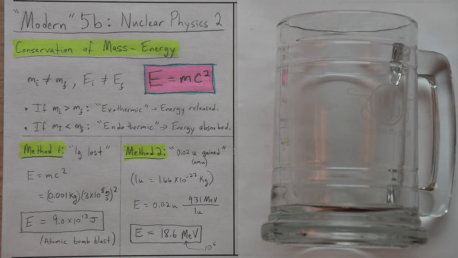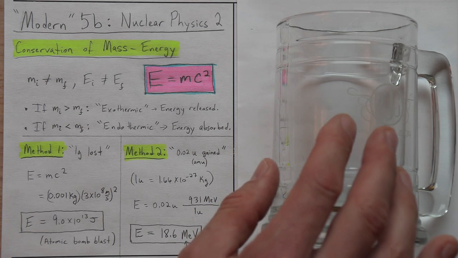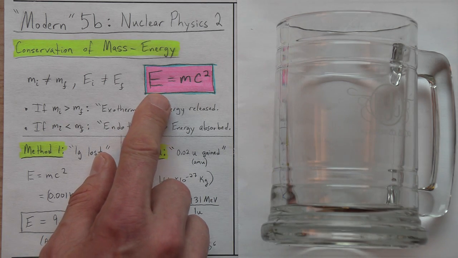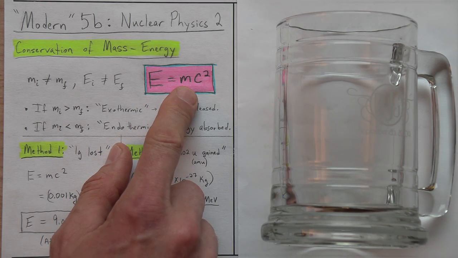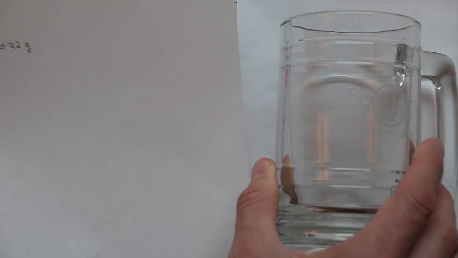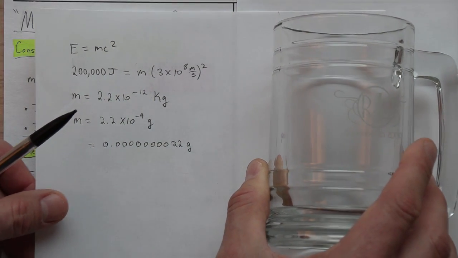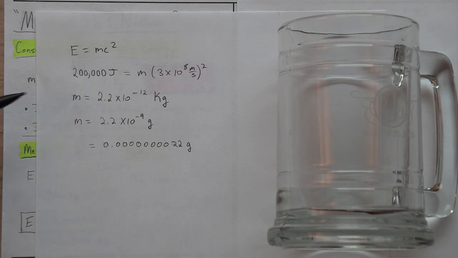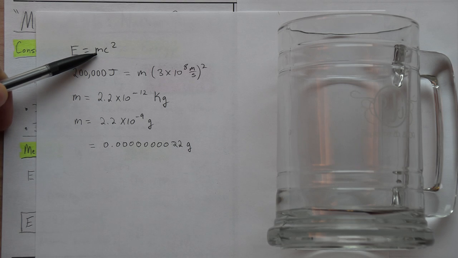So as I'm putting the energy in with the microwave, we are also putting in a certain amount of mass, right? And you didn't think, well, did I really put mass into the water? Okay. How much mass went into the water? How much was added by the microwave? I use E equals mc squared. The energy I put in the water is 200,000. That means I put in a certain amount of mass.